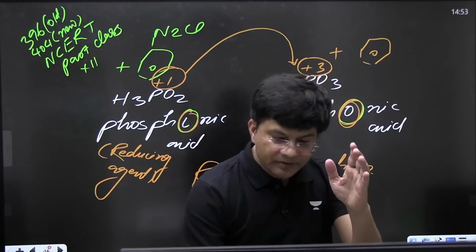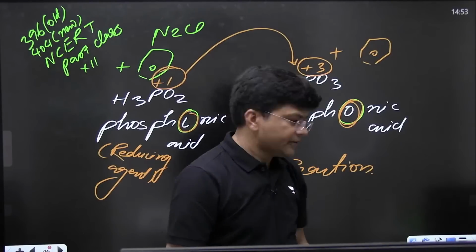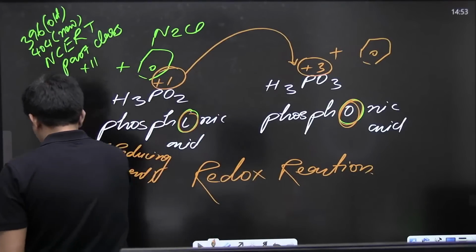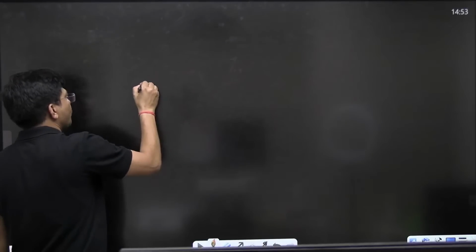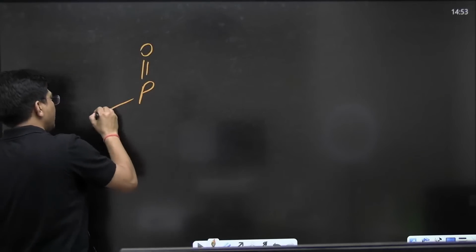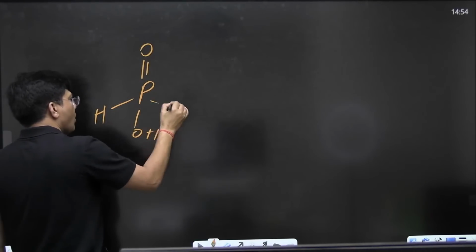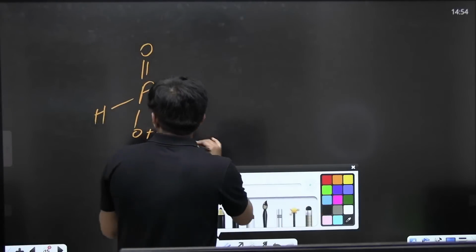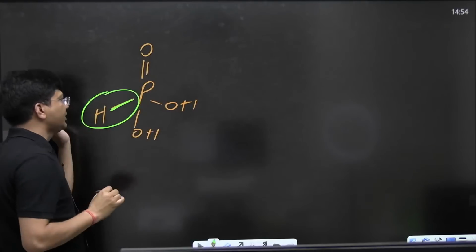Now, see, if I write, NCERT used to write one thing. I will let you know what NCERT used to write: P double bond O, H, OH, OH. NCERT says, if hydrogen is attached over here, then the compound will act as a reducing agent.